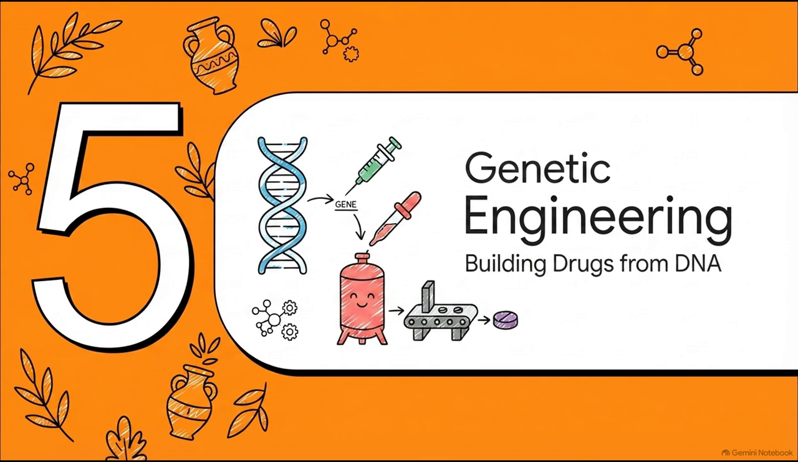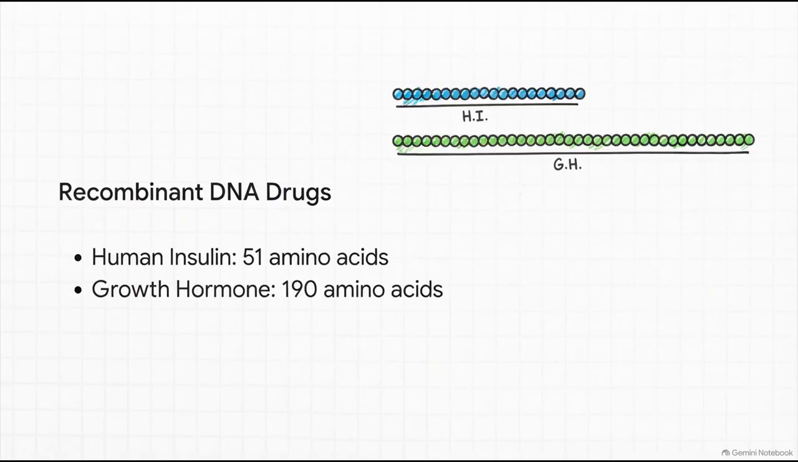Section 5. We've seen how plants paved the way, but let's leave the ancient gardens behind and step into the futuristic peak of pharmacology, building drugs literally from DNA. The 2 absolute superstars of the genetic engineering era are human insulin and growth hormone, also known as somatotropin. For your exams, remember these structures. Insulin is made of exactly 51 amino acids, divided into chain A and chain B, and they're held together by disulfide bonds. Growth hormone is a much larger polypeptide, clocking in at 190 amino acids.